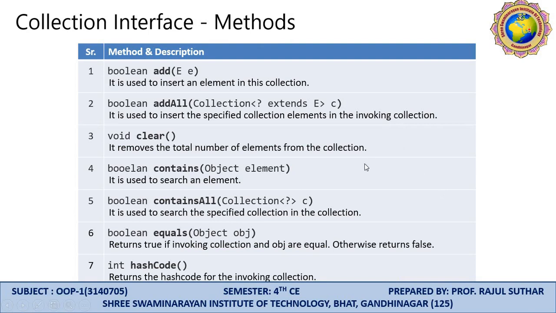Here are the collection interface methods. First, boolean add(E e), which is used to insert an element in this collection.